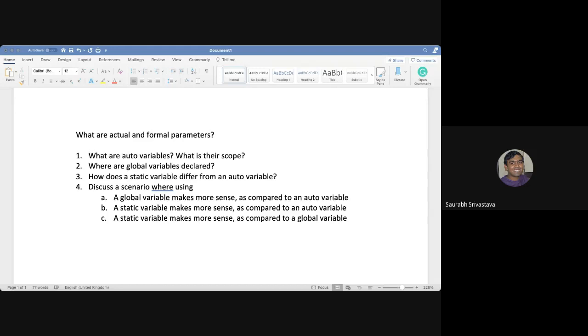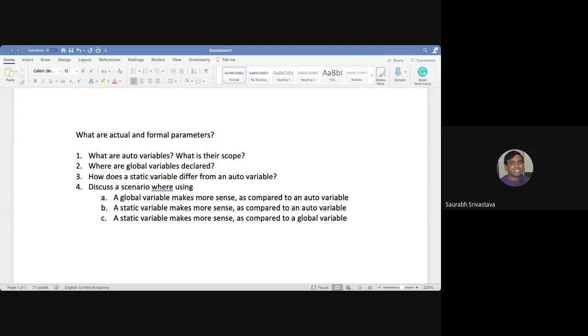Let me also tell you frankly that I have usually never used static variables, because everything that a static variable can do, you can achieve the same thing using a global variable as well. It's just that if you make them global, they'll be accessible to other functions as well.